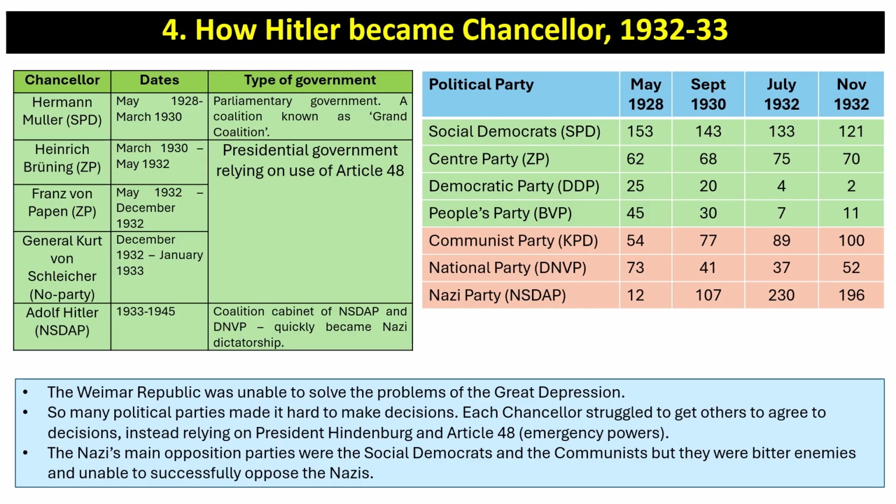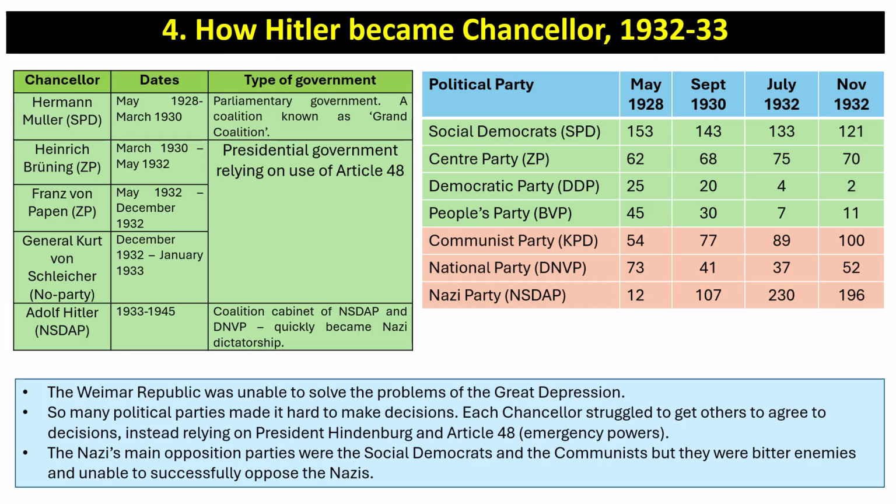Well, you can see there that there were lots of different chancellors between 1928 and 1933, ending in Hitler becoming the Chancellor in 1933. And you can also see the election results there, and you can see from that very strikingly how the Nazis grow in support and power during this time period, and how other political parties are losing support. We can also see the rise in the support of the communists during this time period, as we've already discussed.